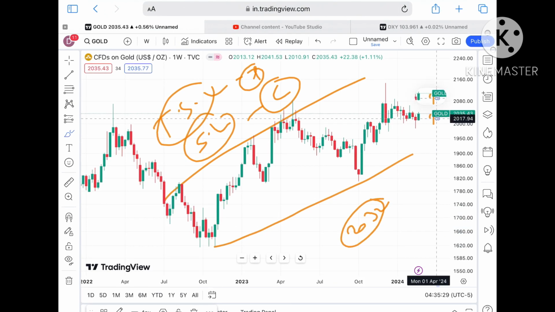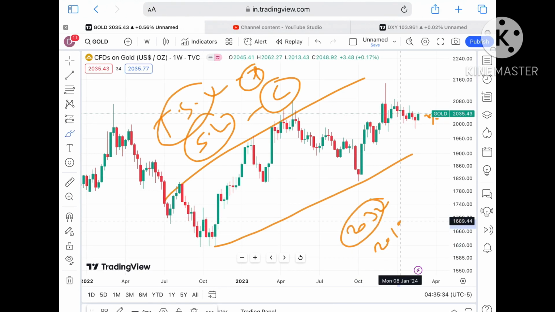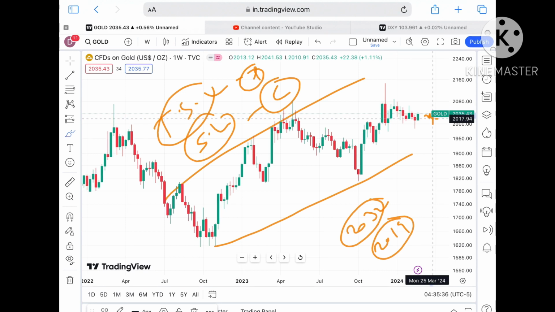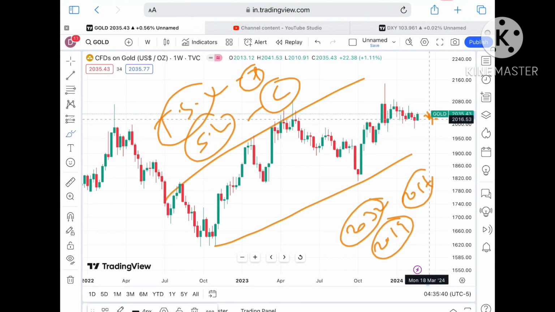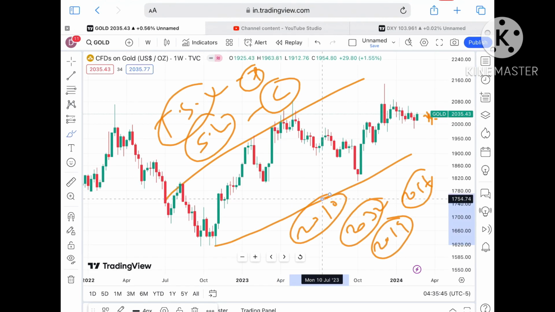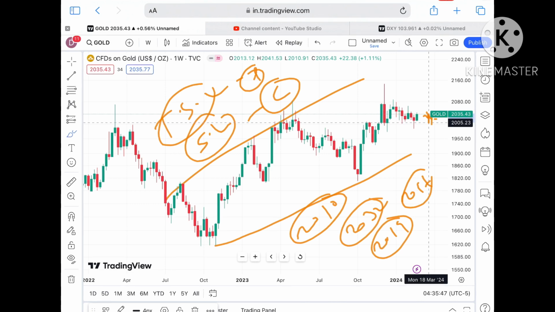So let's see, if the price doesn't sustain, it can come down towards its next support at a level of 2032. If the price falls below that particular zone, a further fall we can see towards a level of $2019. If the price starts falling below $2019, a further fall we can see towards a level of 2060, and from there a further downfall towards a level of $2010.